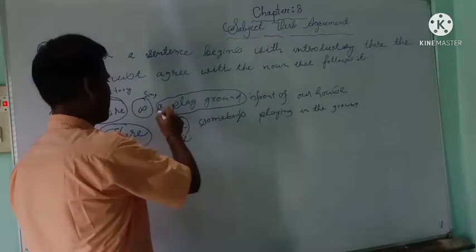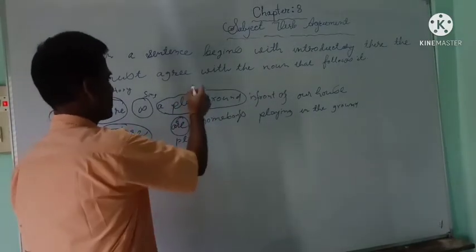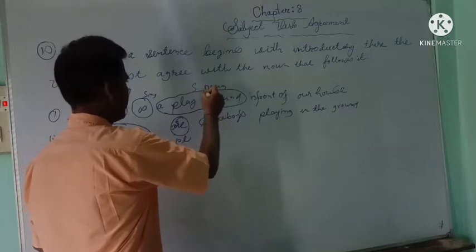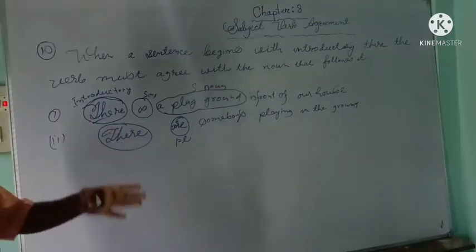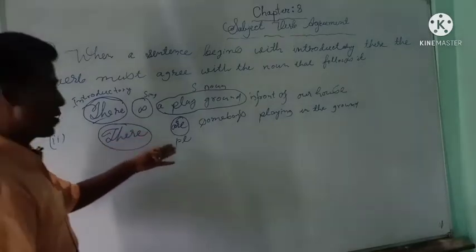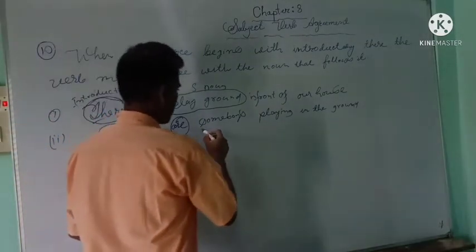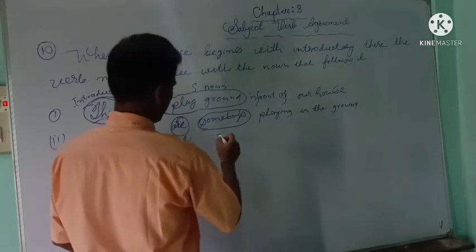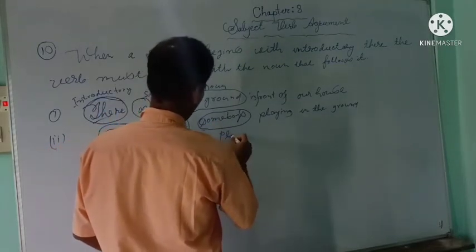Whereas in the second sentence the verb is followed by some boys, which is a plural noun.